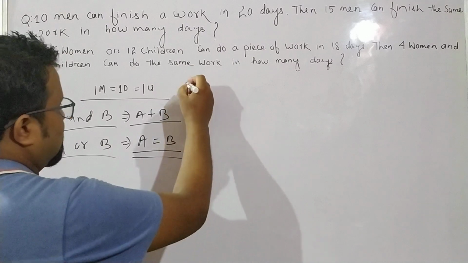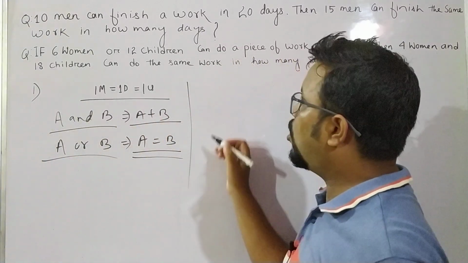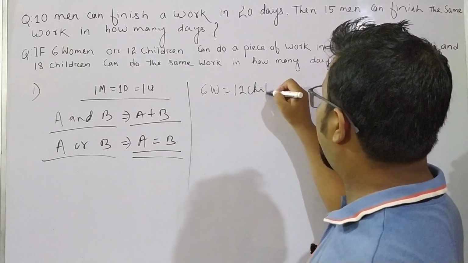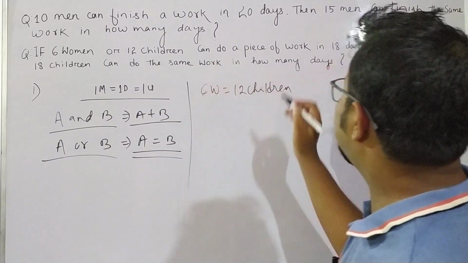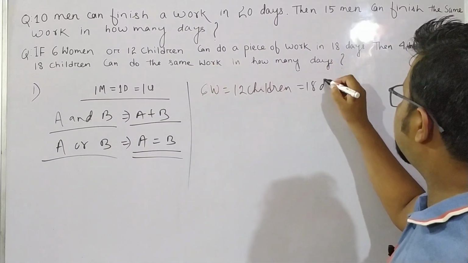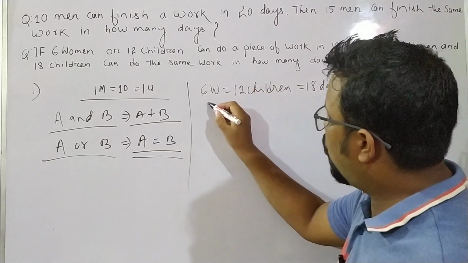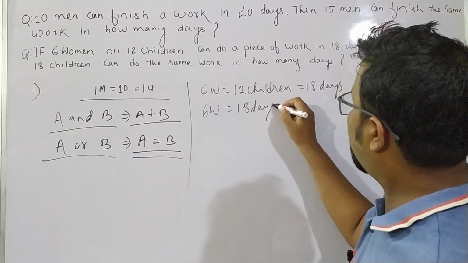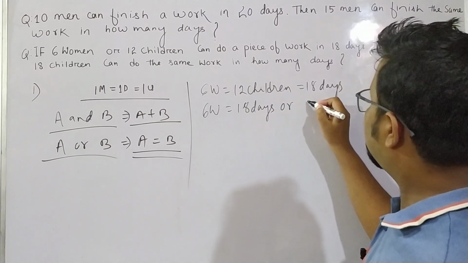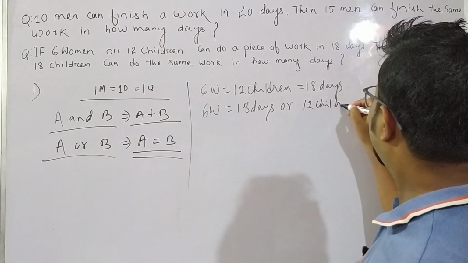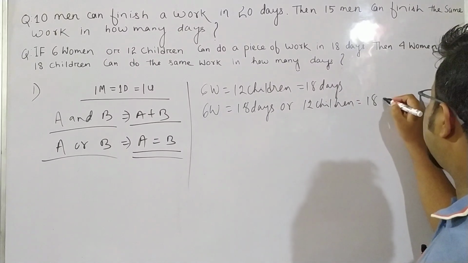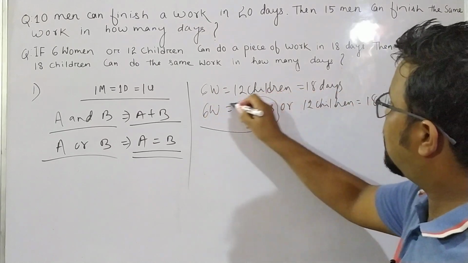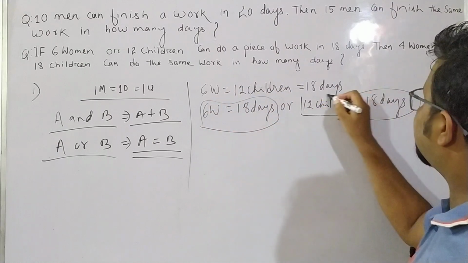Okay. Now second question, what are given? 6 women or 12 children. Can does a piece of work in 18 days. What do you mean by this? That means 6 women can do the work in 18 days. Also, 12 children can do the same work in 18 days.